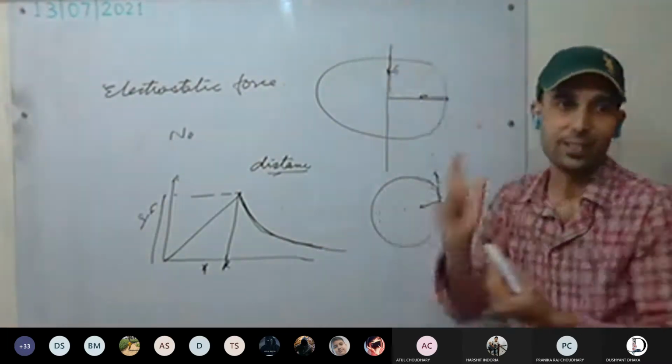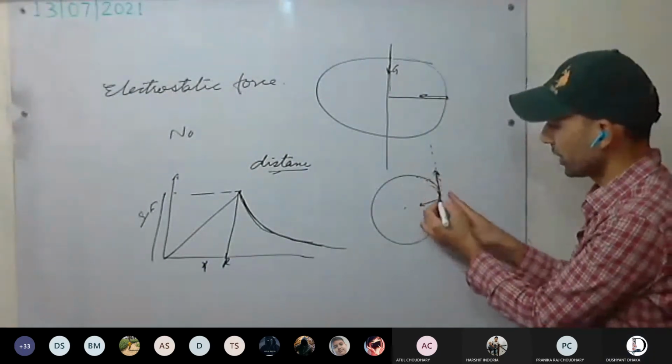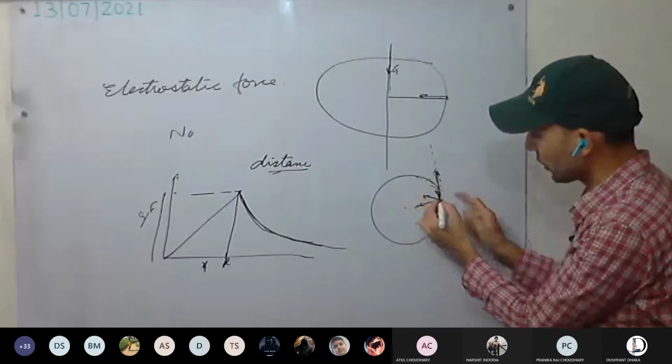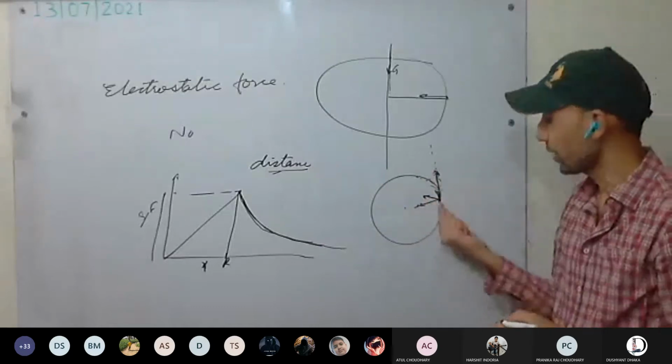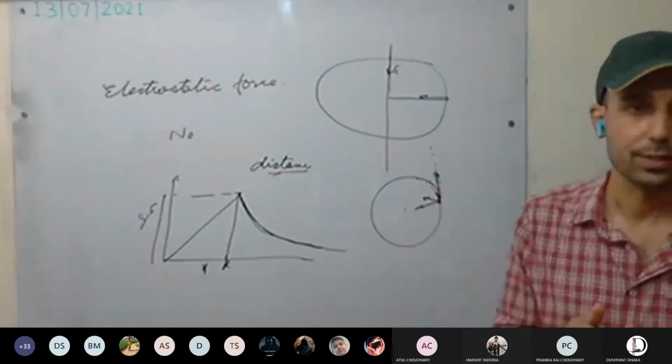So because of this motion of the Earth, the resultant force with which the Earth is attracting is a little bit less. That's why gravitational force is less on the equator as compared to the poles.